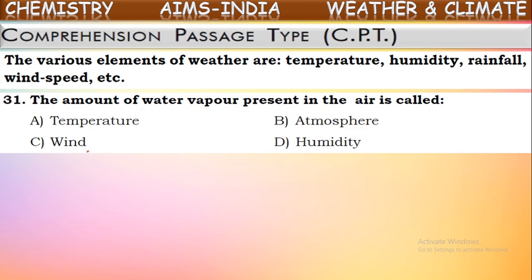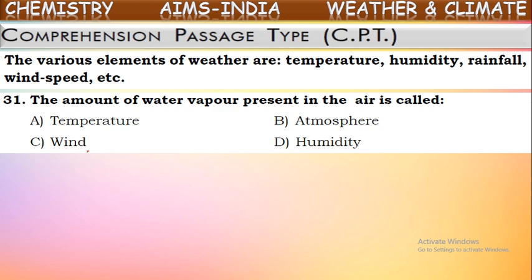First one, the amount of water vapor present in the air is called. What is it called? The amount of water vapor present in the air. Is there water vapor in the air? Yes, there will be. From where does it come? The water present in the water bodies on the earth, like lakes, rivers, oceans, seas. From these, water will be continuously converting into gaseous form, which is called water vapor. That process is called evaporation or vaporization.